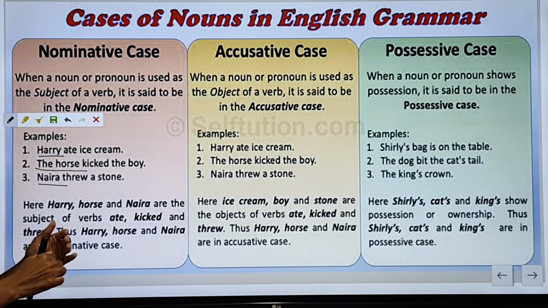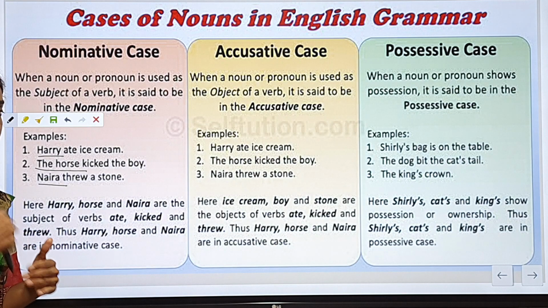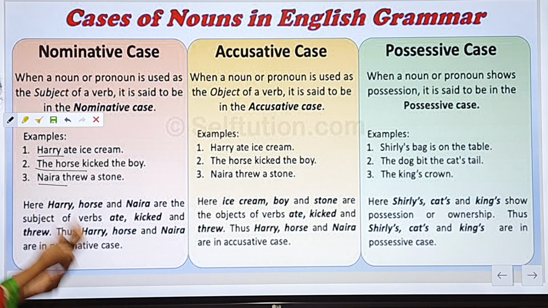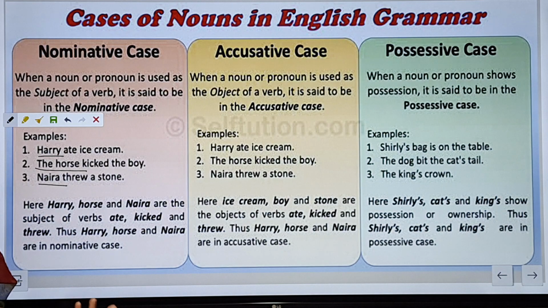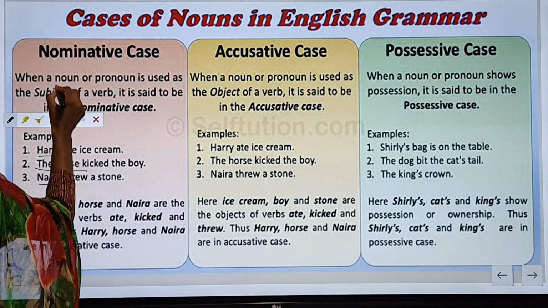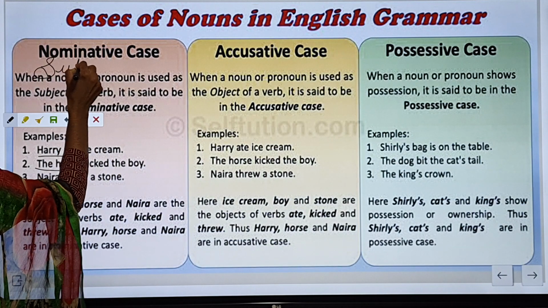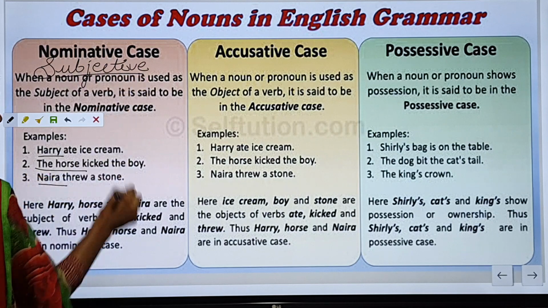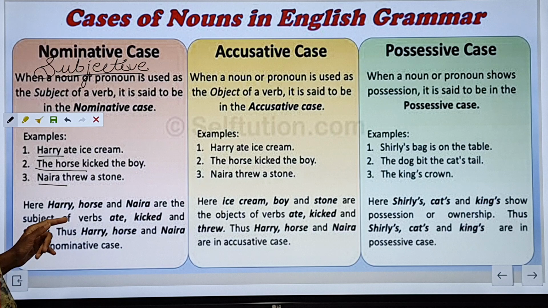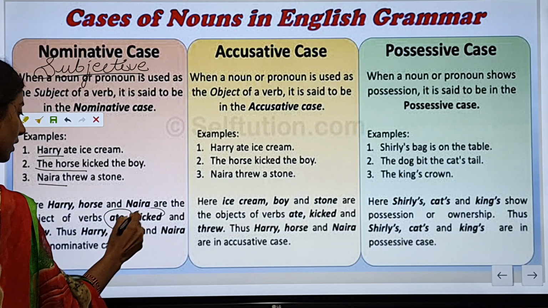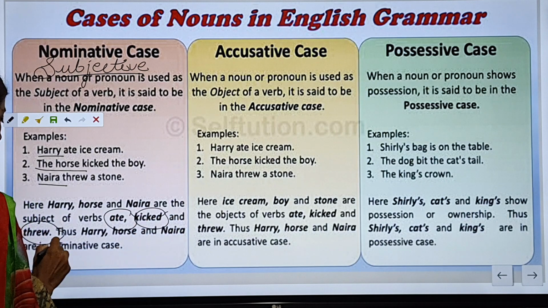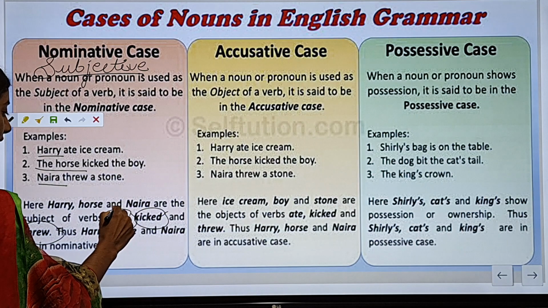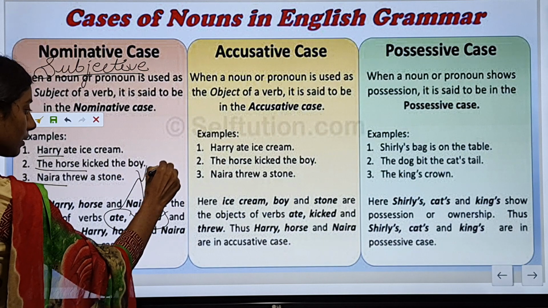Okay. So if a sentence is referring to the noun or pronoun as the subject, okay, then it will be the nominative case or the subjective case. Nominative case is also known as subjective case. So Harry, horse and Naira are the subject of the verbs ate, kicked and threw. Okay. So what are these? These are the verbs. Okay.